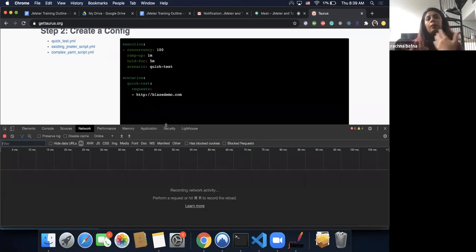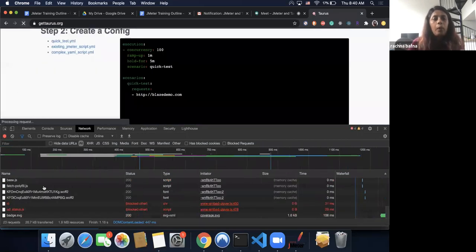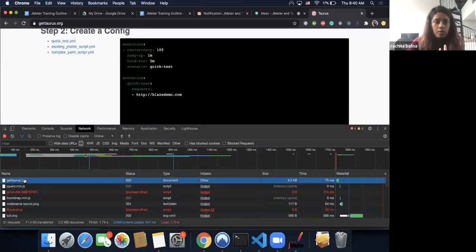For people who are into QE or who use Postman, you will understand this better. For those who are fairly new to web requests, I'm going to give you a quick walkthrough of what I mean by knowing your HTTP requests.